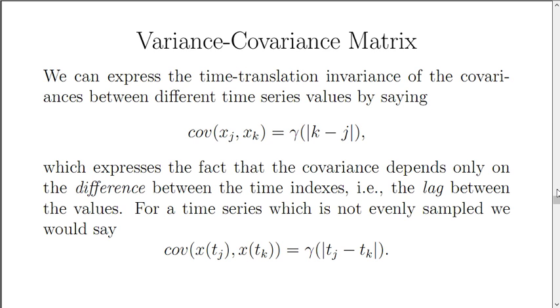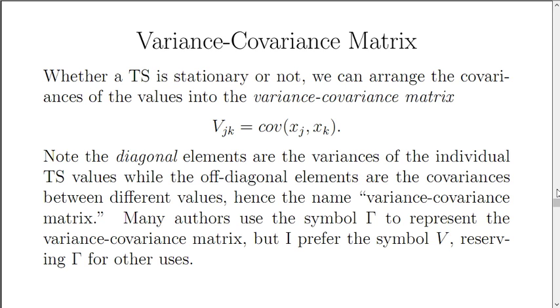And that expresses the fact that covariance depends only on the time difference, that is to say, the lag between the values. Even if the time series is not evenly spaced, we could say that the covariance between different values is some function of the time difference.